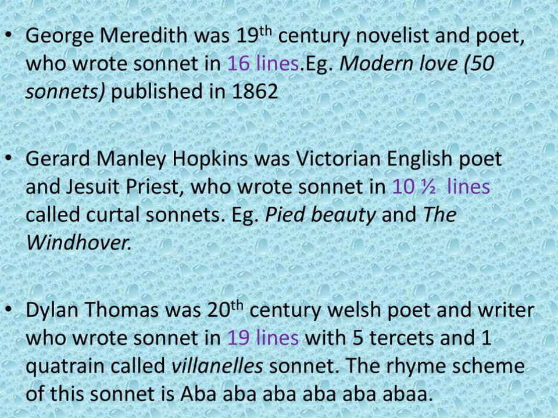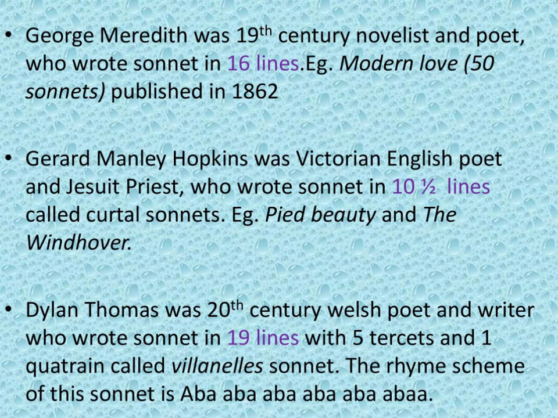Next it is G.M. Hopkins, who was a Victorian English poet and Jesuit priest. He wrote sonnets in 10.5 lines, and they were named curtal sonnets. The best examples of curtal sonnets are Pied Beauty and The Windhover.